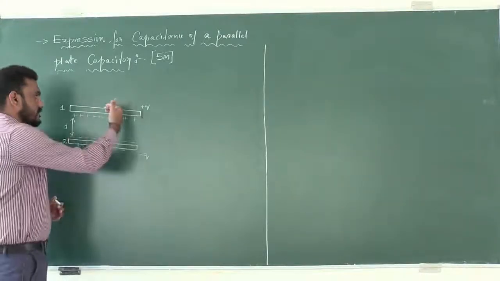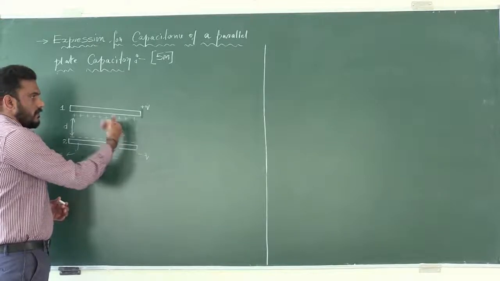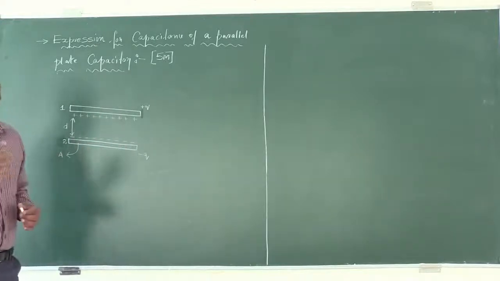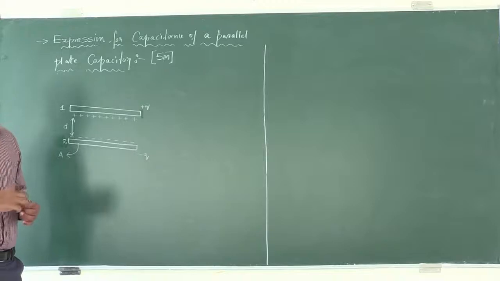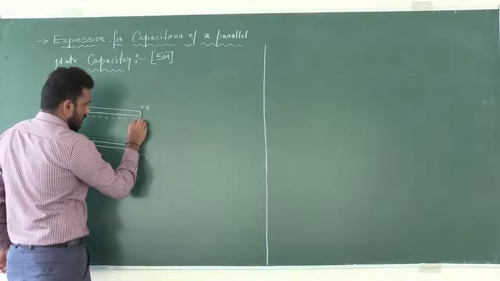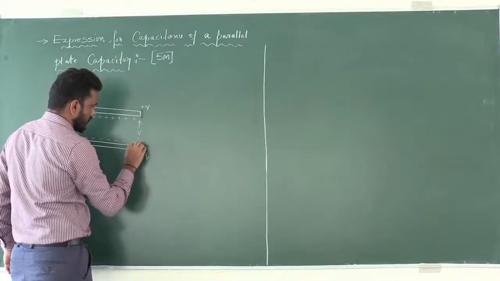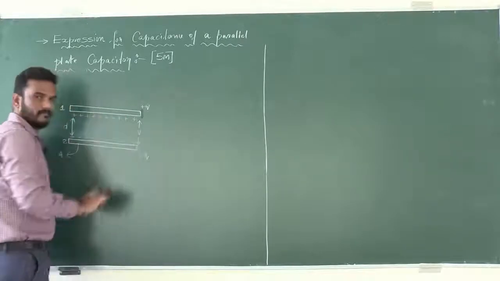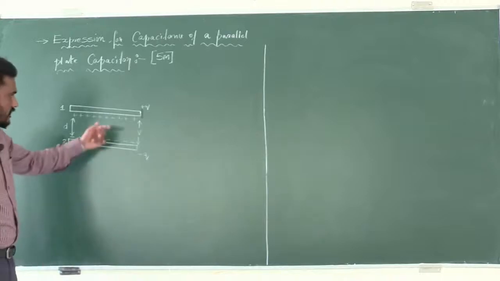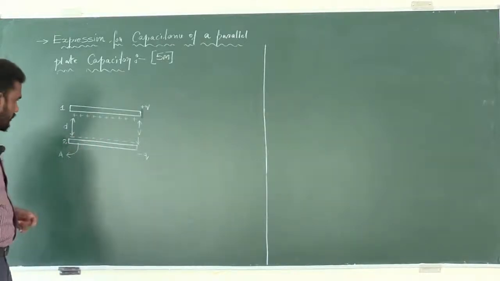Since these two metal plates have different charges, certainly there is a potential difference between the plates, that is V. V is the potential difference between the two metal plates.